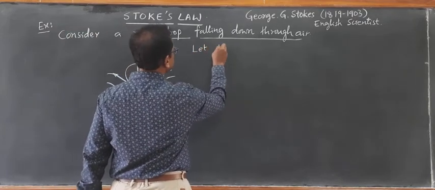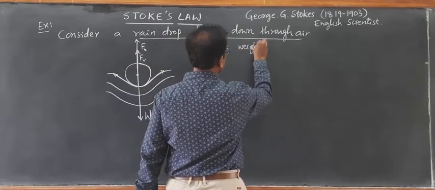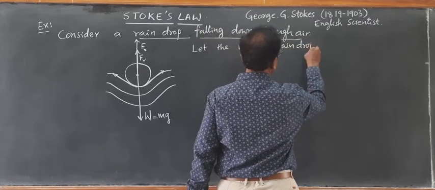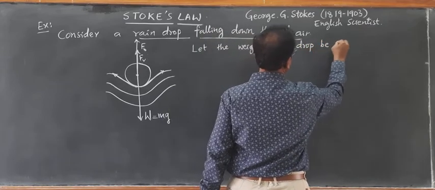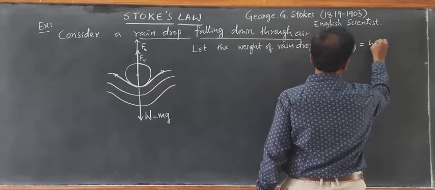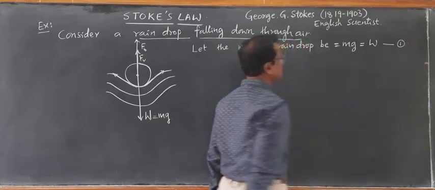Let the weight of the raindrop be m into g, which is taken as W. This is, let us say, equation number 1.